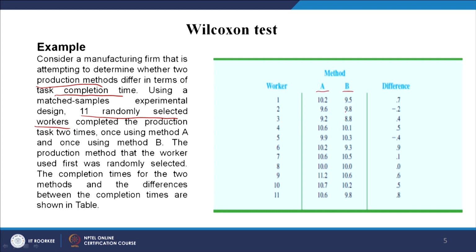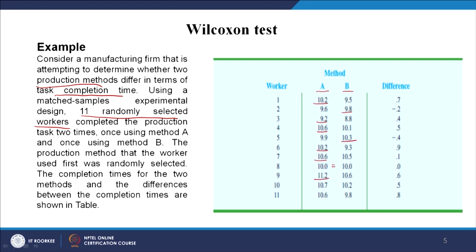So, worker 2 is taking more time using method B, whereas worker 1 has taken more time with method A. Similarly, the third worker has taken more time with A, the fourth worker again more time with A, the fifth worker more time with B, the sixth again A, the seventh A. For the eighth there is no difference, both are the same.